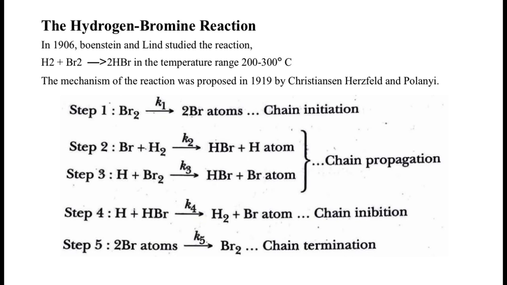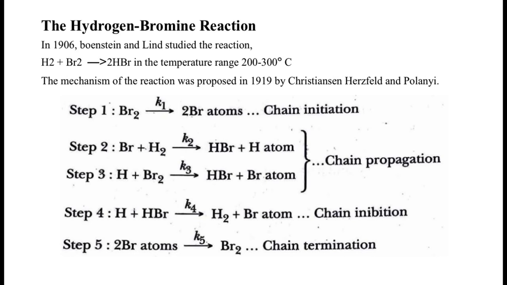So this step corresponds to chain propagation. Actually, in terms of reactions, they are considered as steps 2 and 3. But with respect to the 4 steps which I spoke about, both these reactions constitute chain propagation.